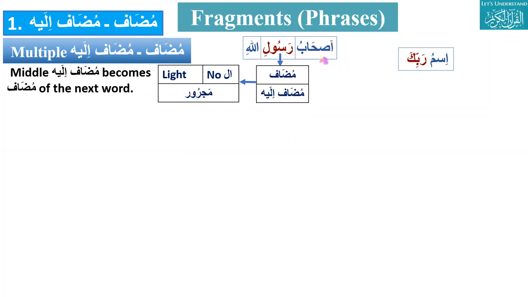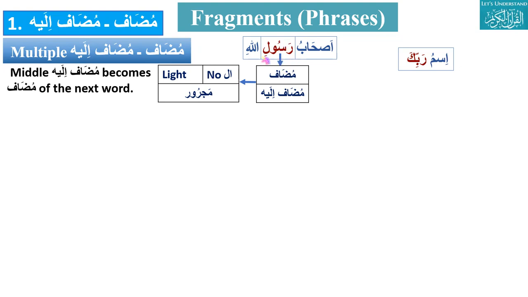Ashab is mudaf. And Rasulillahi is mudaf alayh of ashab. Rasul is mudaf ilay, mudaf alayh of ashab. And then Rasul is mudaf for Allah. And Allah is what now? Allah is mudaf alayh, mudaf ilay. So here for Rasul all the conditions for mudaf are true.